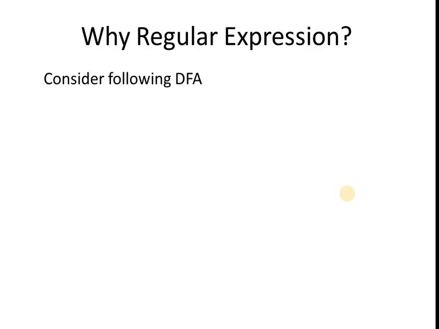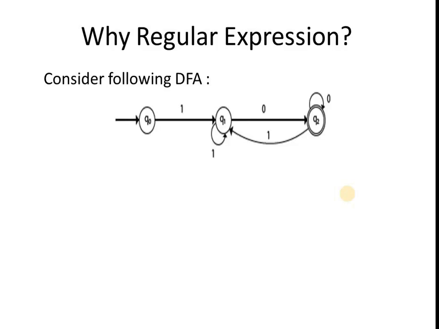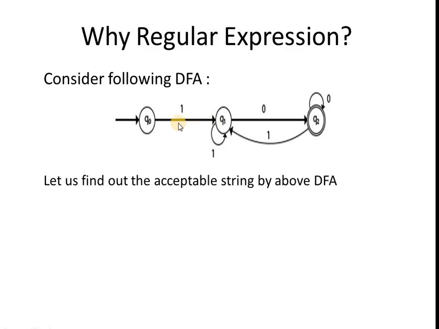Consider the following DFA. In this DFA, you can see Q0 is the initial state and there is only one transition from state Q0 to Q1 on input 1. There is no transition on input 0. That means this DFA will accept those strings which start with 1. If we consider the final state, we can see there is a self loop on input 0 on the final state, which indicates this machine will accept the strings which end with 0.